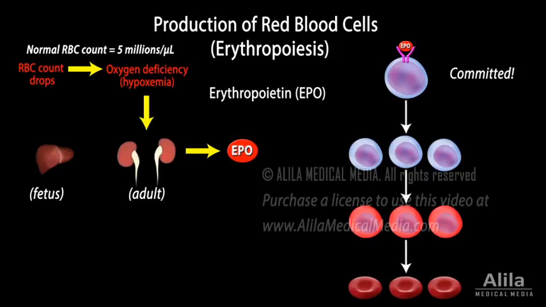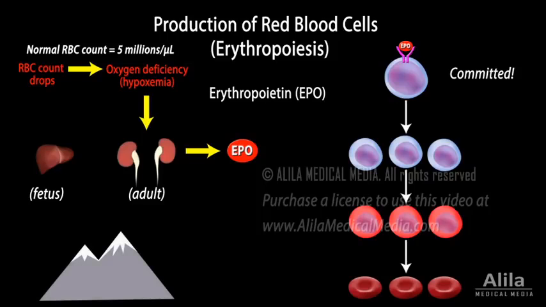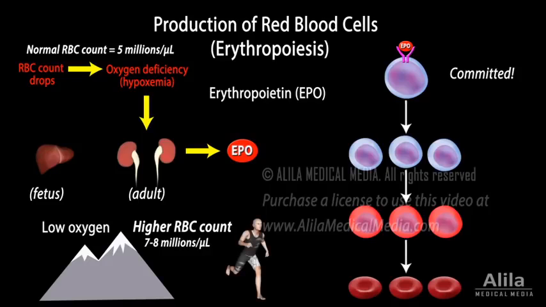3 to 5 days. People living at high altitudes usually have higher RBC count as a response to lower oxygen levels. Athletes whose demand for oxygen is more elevated also have higher RBC counts.